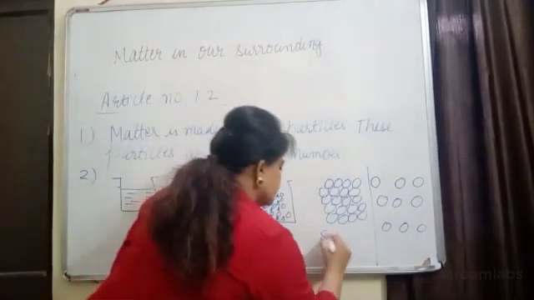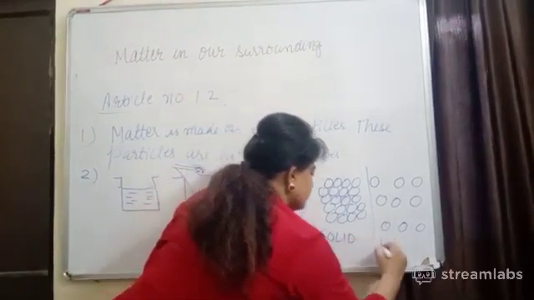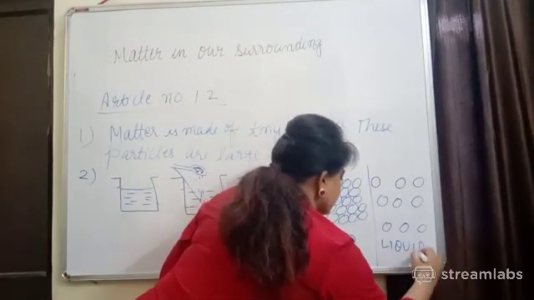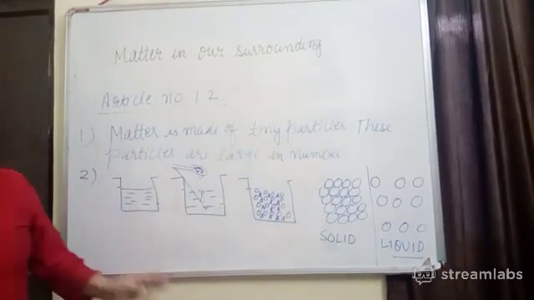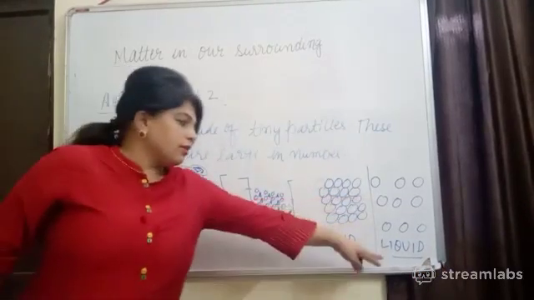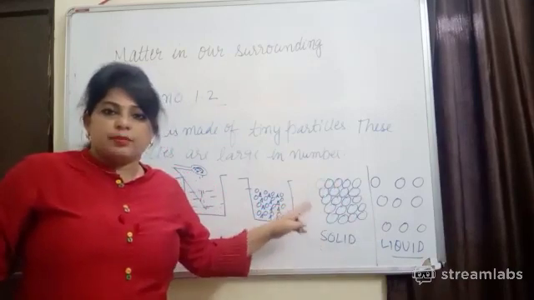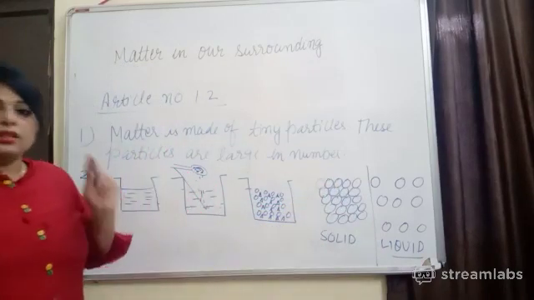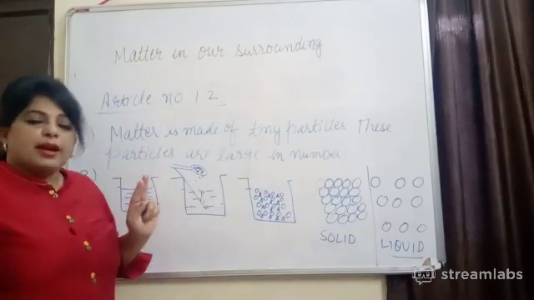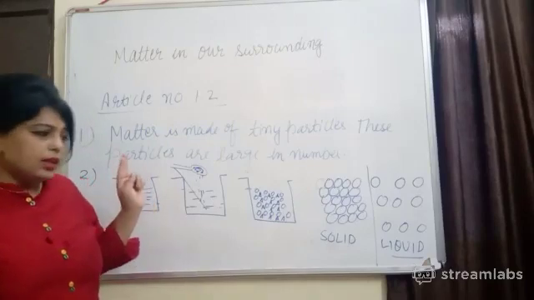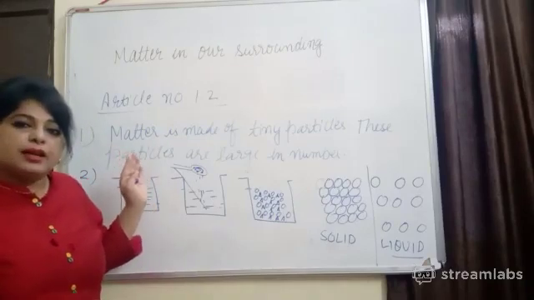So this is solid state and this is liquid state. You will observe that interparticle spaces are more in liquid state in comparison to solid, where there is the least interparticle space. So we have learned the second property of particles of matter, that they possess interparticle space.